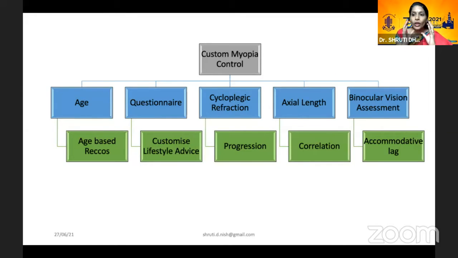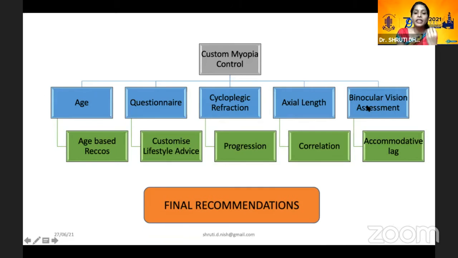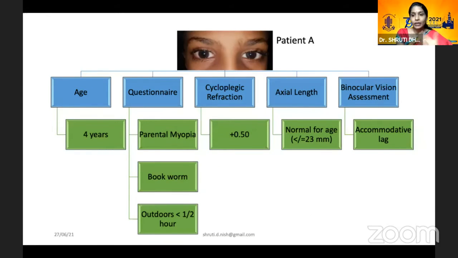So once we have all this data of axial length and BV evaluation, dry eye and all of that put together, what do we do? It's very important to customize myopia control for each patient. So based on the age, the questionnaire, the progression of cycloplegic refraction, the correlation with the axial length, and the binocular vision assessment, we give our final recommendations. So we'll go through this in a series of cases, and we'll figure out how we go about it.